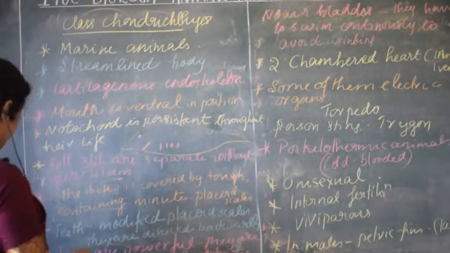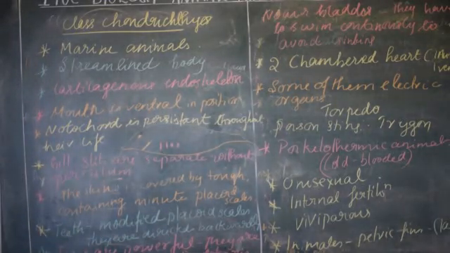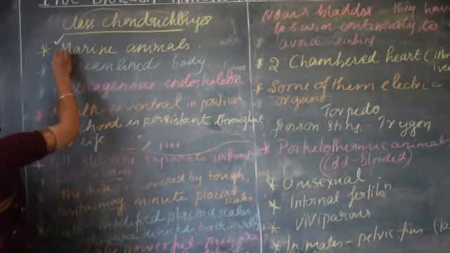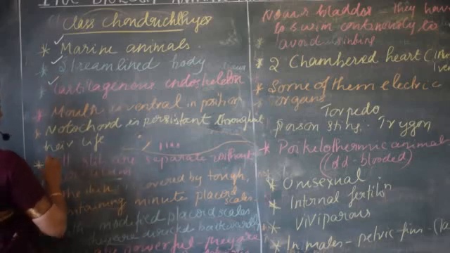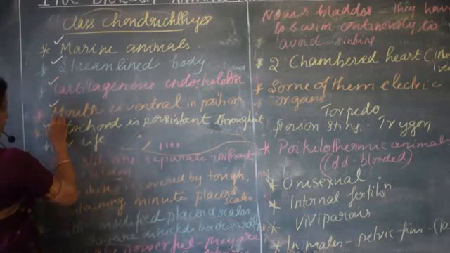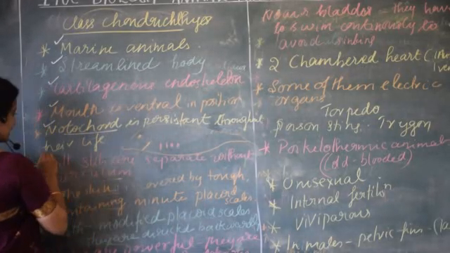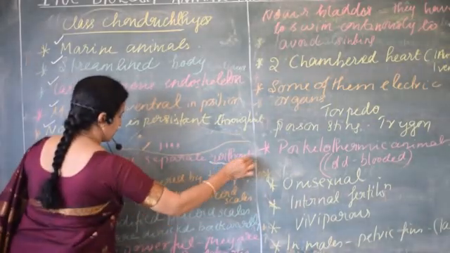Let me revise once again. They are marine animals, right? They have a streamlined body, and the endoskeleton is completely cartilaginous. The mouth is ventral in position, and the notochord is present throughout their life. Gill slits are separate but without an operculum.